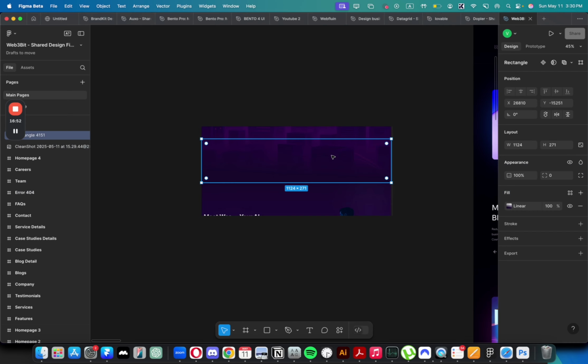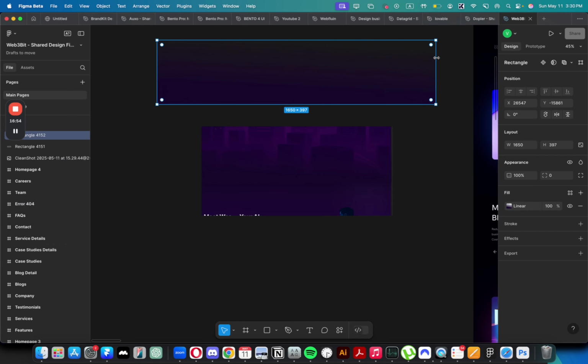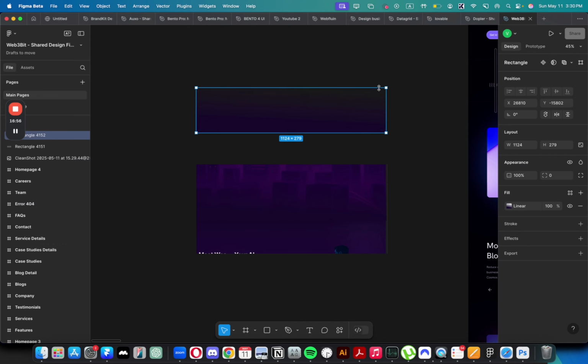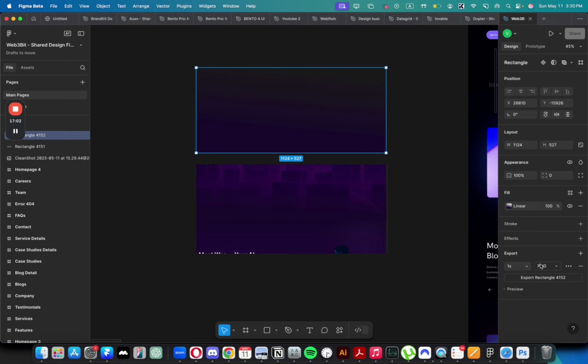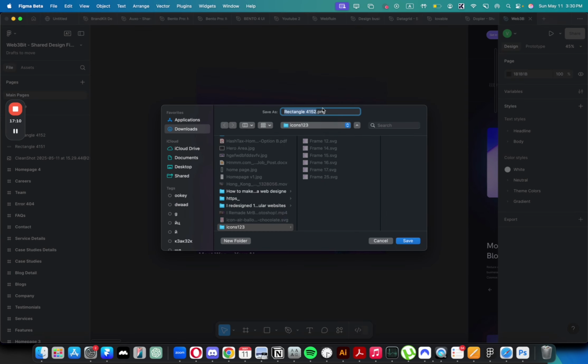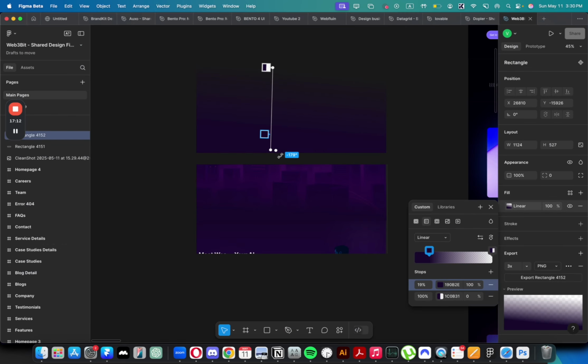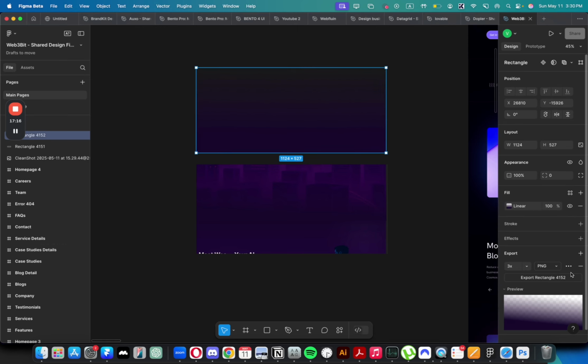So to make the life of Lovable simpler, I can just export this thing as PNG and 3x for the quality to be good. And for some reason, it's not really perfect in terms of the alignment. So maybe I can just make sure that it's better aligned like this.